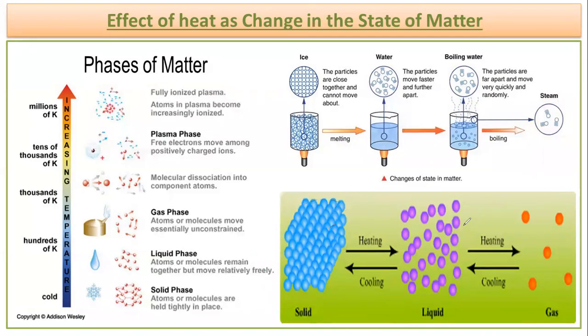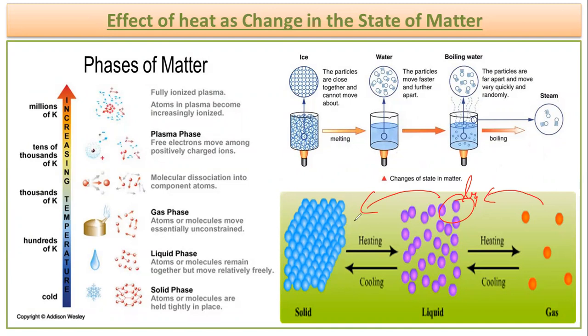If you reverse the phenomenon, अगर इसी फेनोमेना को रिवर्स कर दें, अगर हम बोलते हैं कि if we cool down the gas, then it will be converted to liquid. If you cool down the liquid, it will be converted to the solid. How is this possible? This is just because of the change in the intermolecular attraction force. And who is changing the intermolecular attraction force? That is the amount of heat.